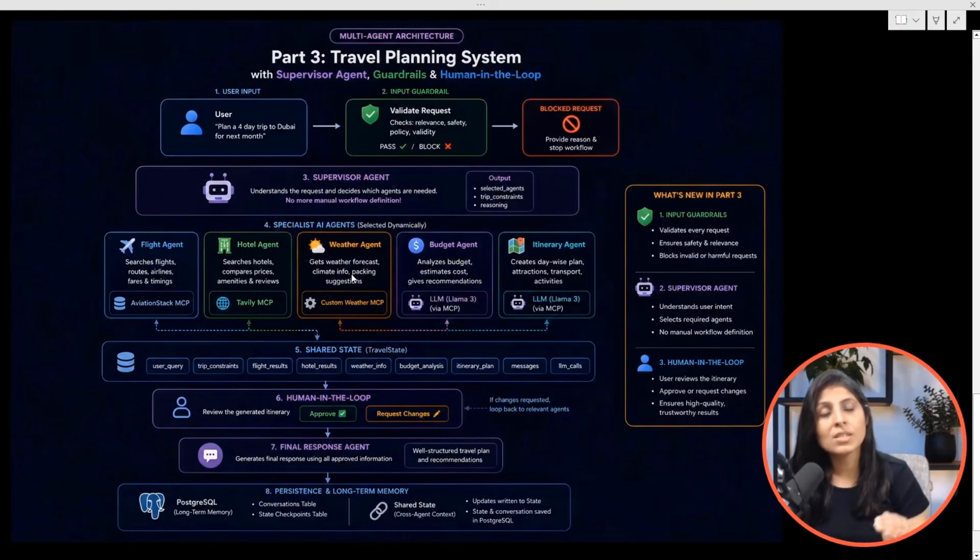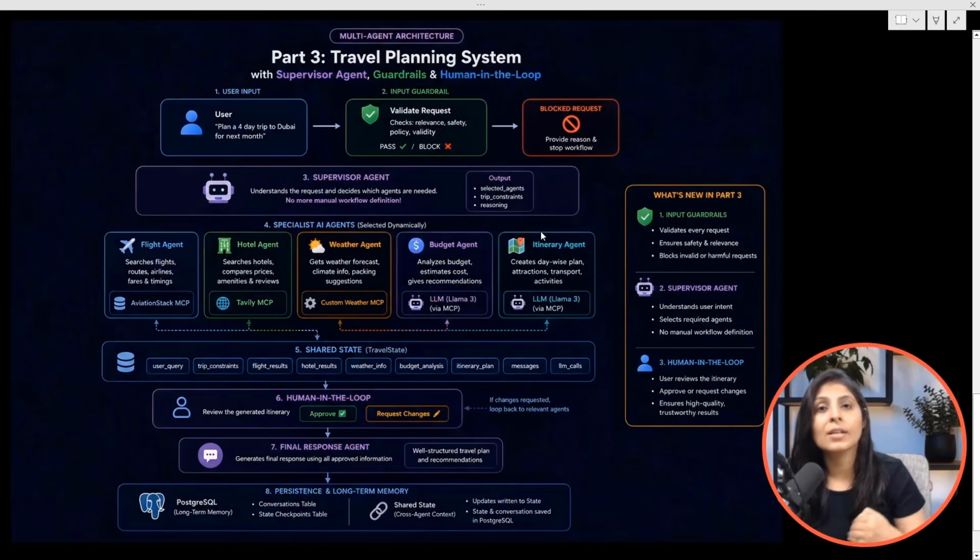But once the supervisor agent has selected, okay, these four agents I want to use, who will define the flow of the agents? Whether the flight agent should work first, then the hotel agent, then the budget agent, then the itinerary agent. This is the flow, right?